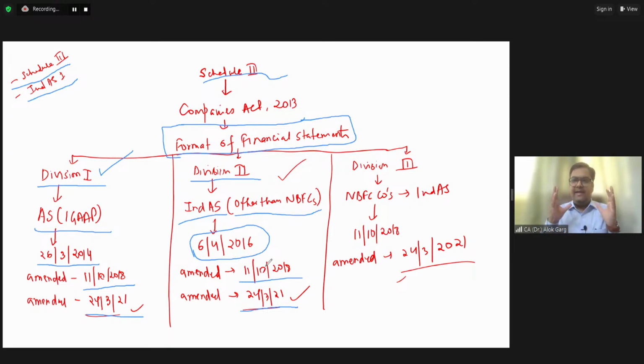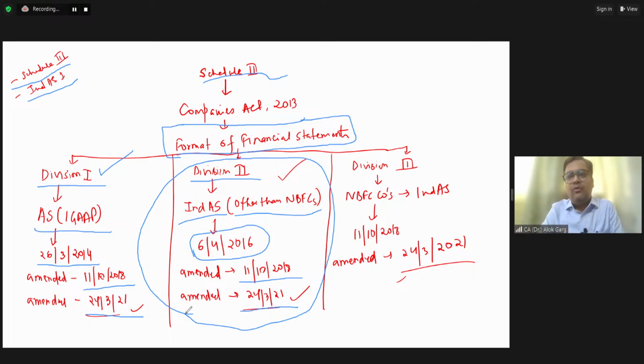From the Ind AS perspective, from your CA Final curriculum perspective, Division 2 to Schedule 3 is important. You have to focus on Division 2 to Schedule 3 in your study material.